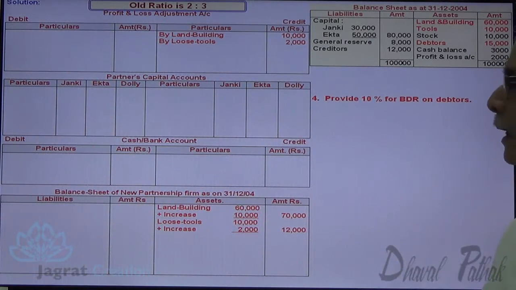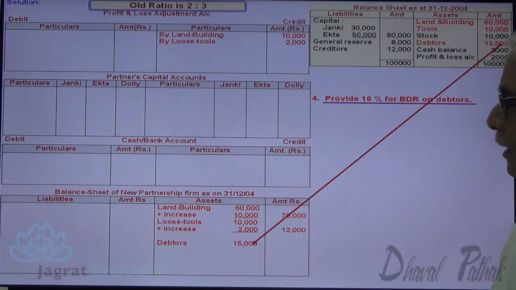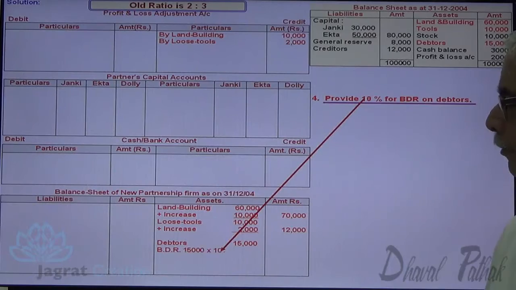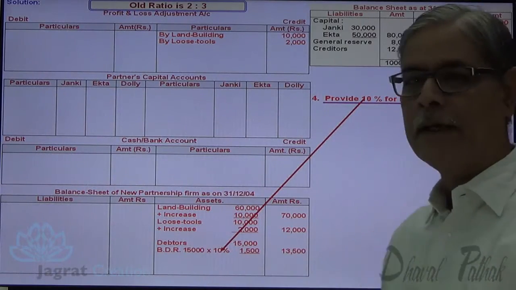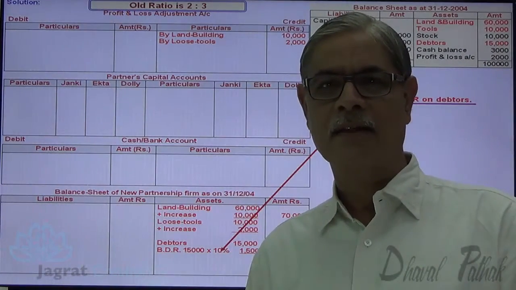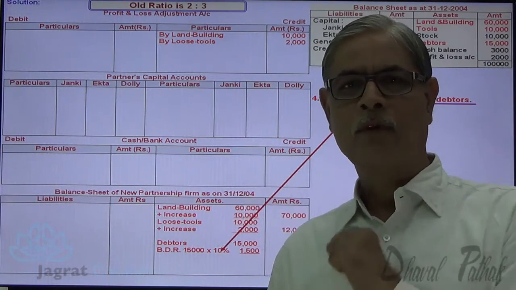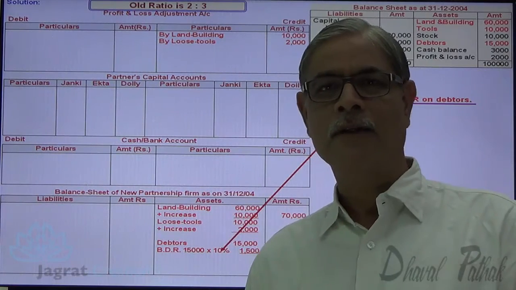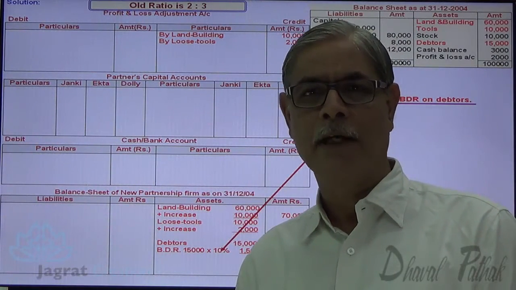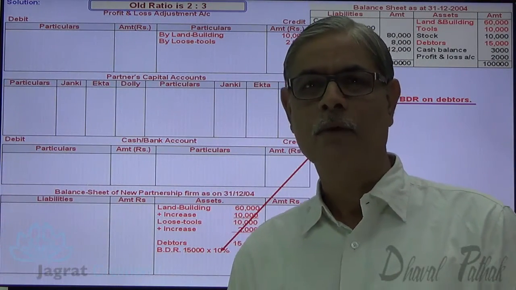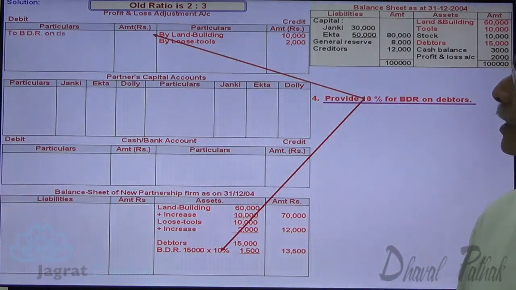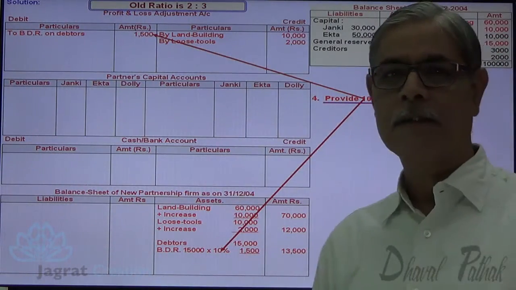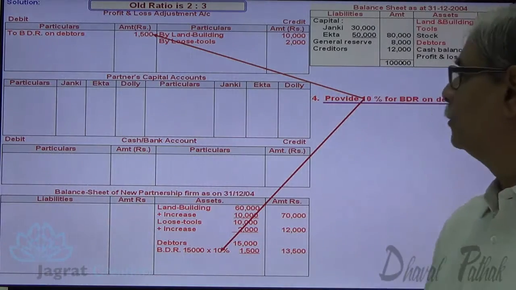Provide 10% bad debt reserve on debtors. Debtors are 15,000. 10% there is 1,500. 1,500 bad debt reserve is deducted and debtors disclosed in the balance sheet at 13,500. This provision is made out of profit and loss adjustment account. So journal entry for that is profit and loss adjustment account debit to bad debt reserve account credit. So I debit profit and loss adjustment account with 1,500 rupees. Next.